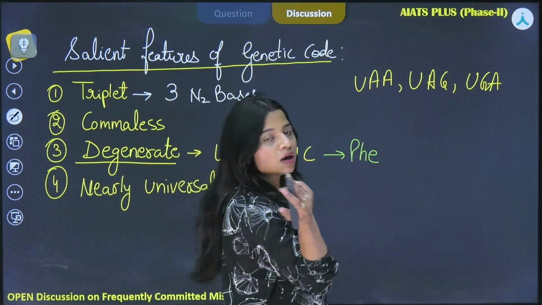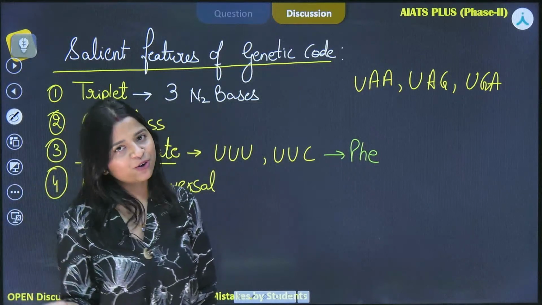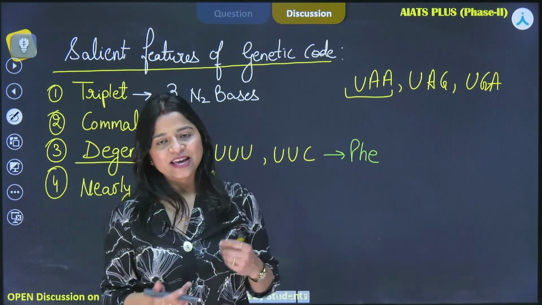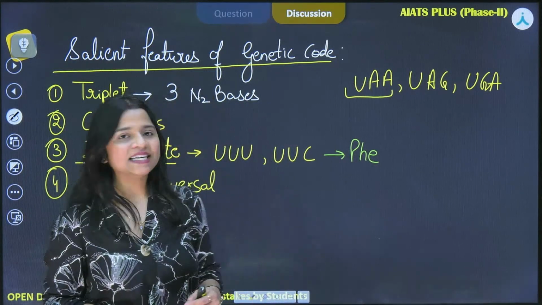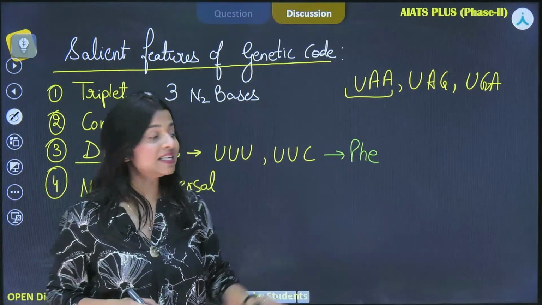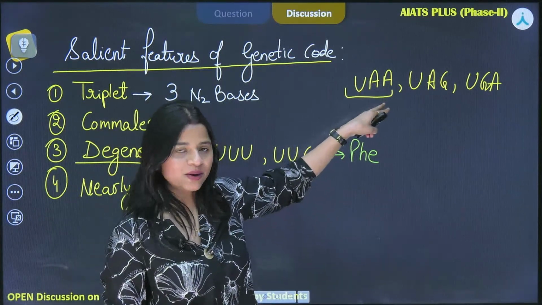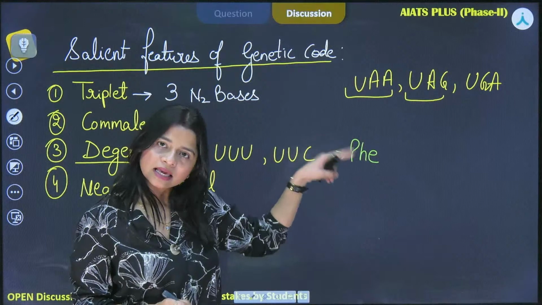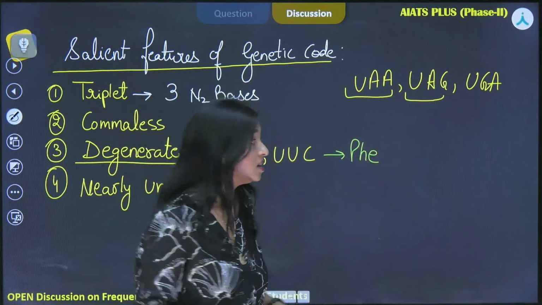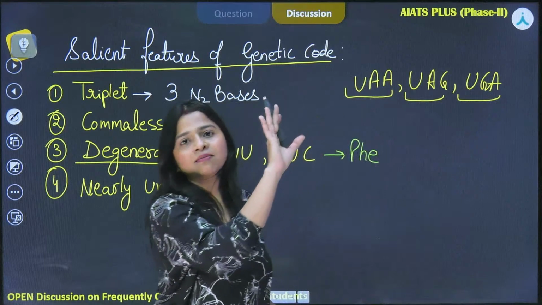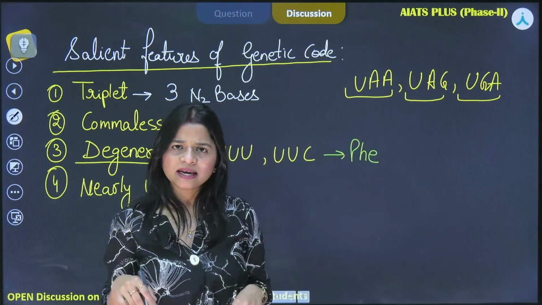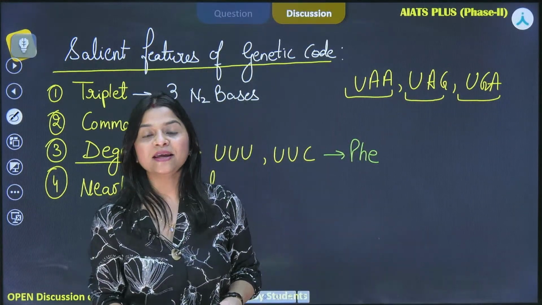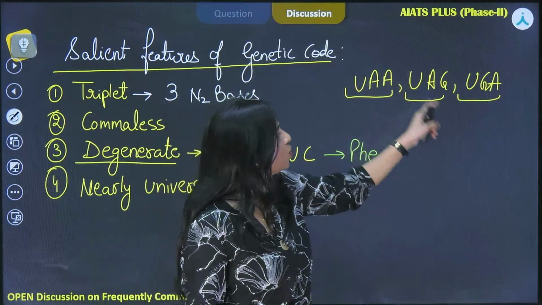See, this is a very stupid one I know, but I used to recall it this way only. One of my fellow colleagues also helped me learn this in the same way. He said that I tell in the class, Ullu a, okay, Ullu a, okay. Then second one is Ullu a gaya, that is UAG. And then Ullu gaya, that is UGA. Okay, पहले आपने उल्लू को बुलाया, उल्लू आ गया, and then उल्लू गया. I know this is a stupid way of learning, but you are learning, right? So UAA, UAG, and UGA.